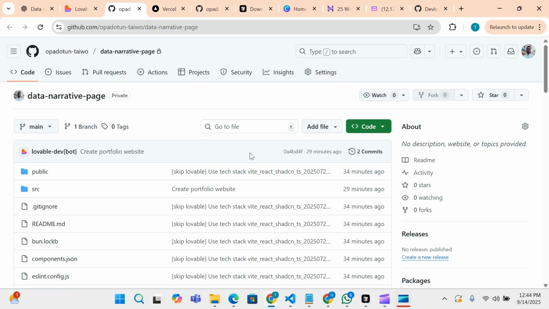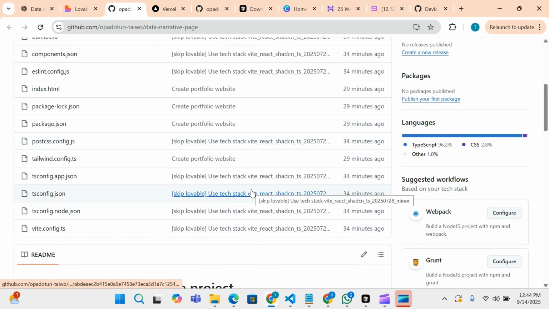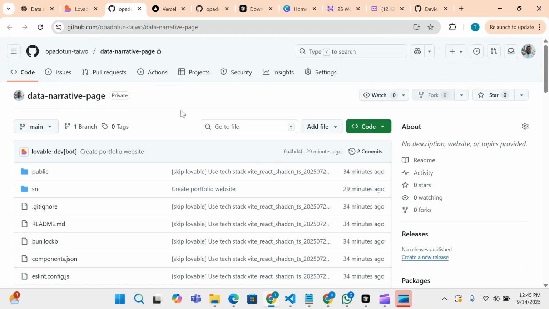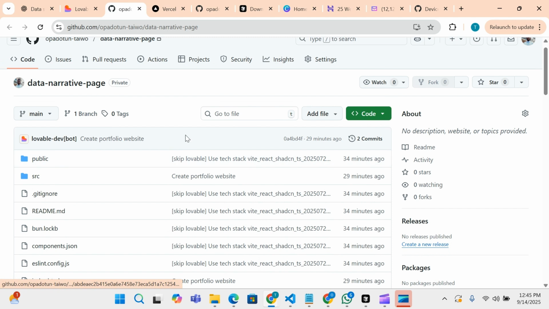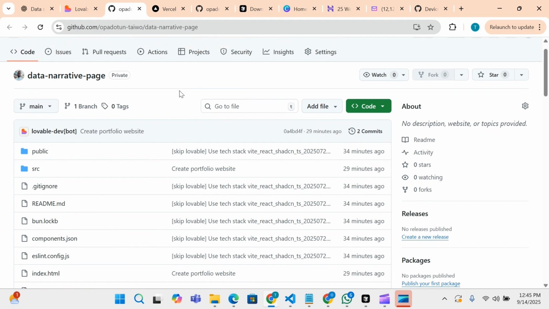So after we have deployed the whole project on our GitHub, that means we have all the code base and everything we need to get this project started on our GitHub. The next thing, if you are satisfied with what we want, and we have tried to edit it, maybe in Cursor, or we probably clone it on VS Code and try to edit it manually as a developer, or just try to change the text or anything like that, all we need to do is to deploy it on Vercel.